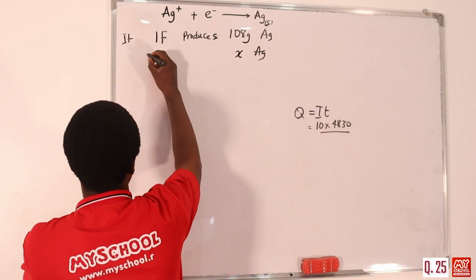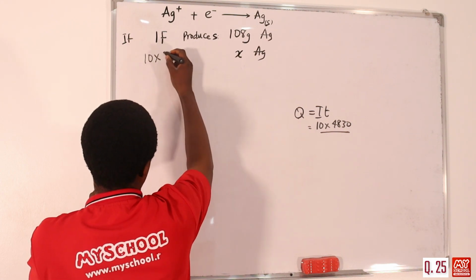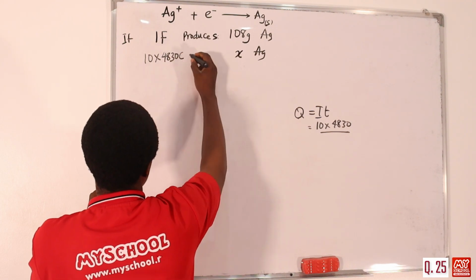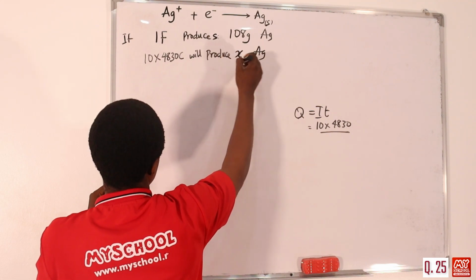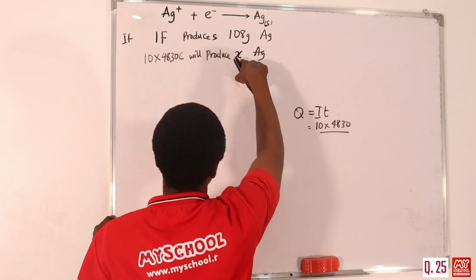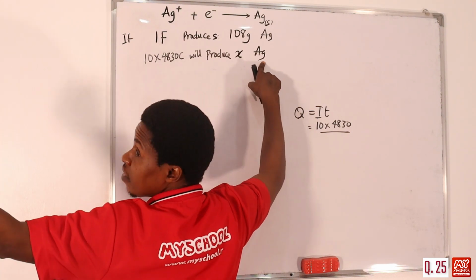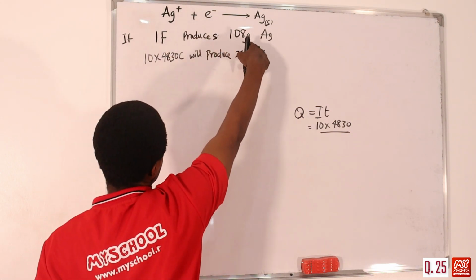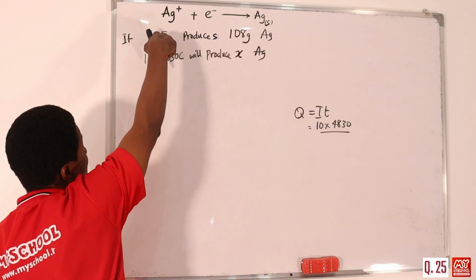So current times time gives 4830 coulomb, which will produce X gram, the mass of silver deposited. Since this is in coulomb, we must also convert the Faraday to coulomb.